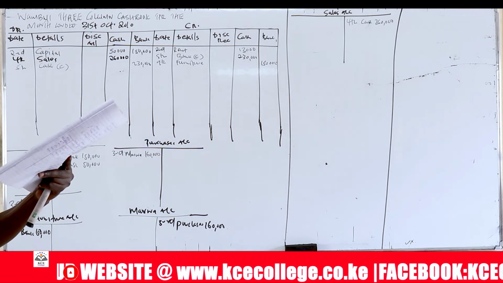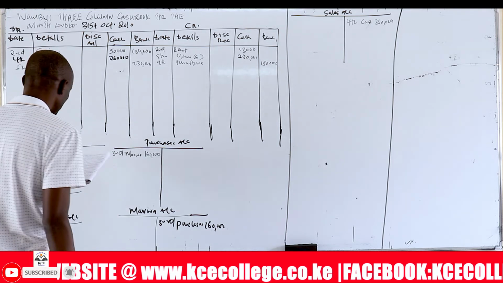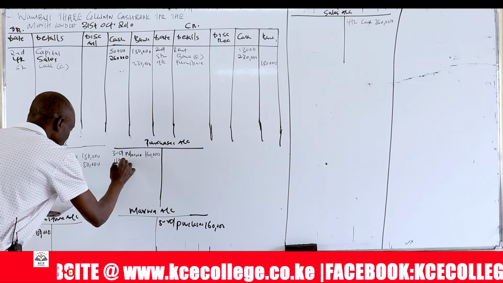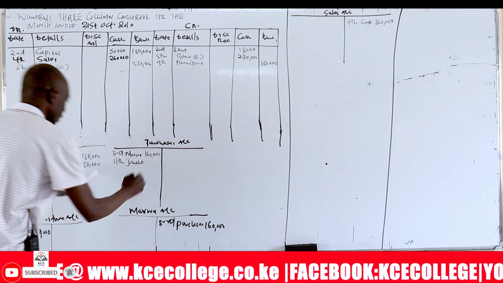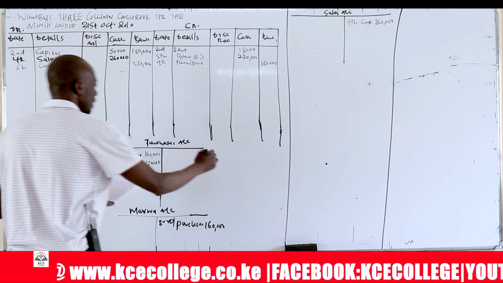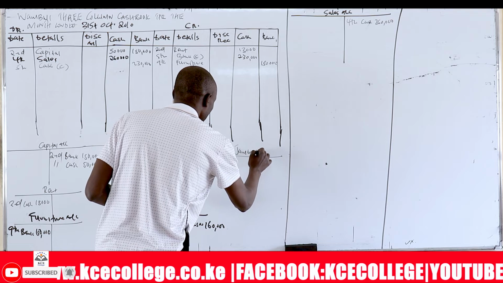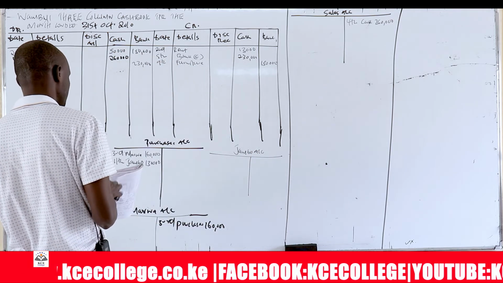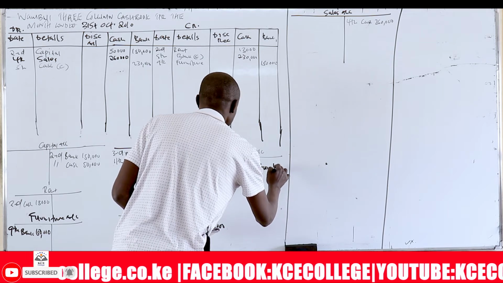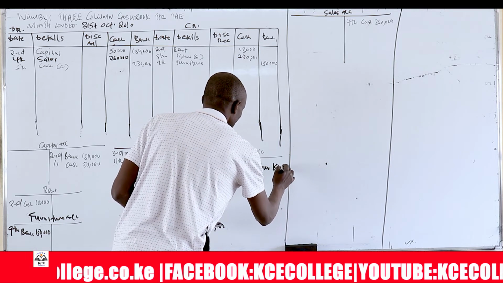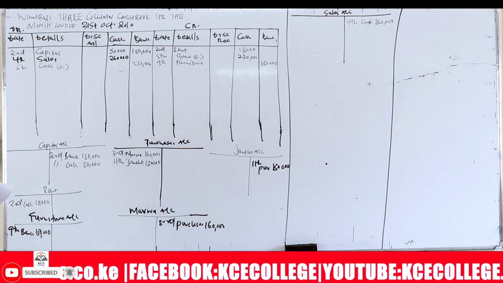On 11th, purchased goods for 130,000 from Jumbo Traders on credit. So you write here 11th, Jumbo, purchases 130,000. Then here you open a Jumbo account. You write there 11th, purchases 130,000. So you record there. AC stands for account.